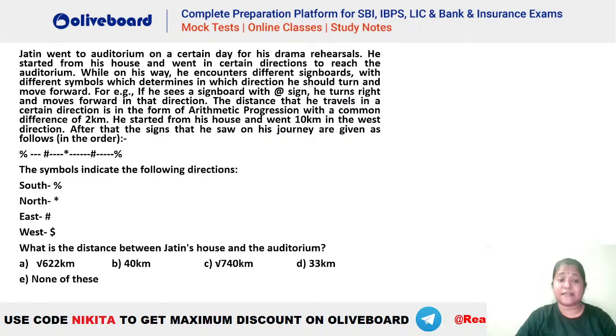Chaliye jaldi se isko solve kariye and let me know what should be the answer. That is, what is the distance between Jatin's house and the auditorium? Okay, Neeraj is getting root 740 kilometers. Okay, under root 740 kilometers. Naveen says none of these. Okay, so what is the answer that you are getting, Naveen? Should be also getting root 740 kilometers. Okay, under root of 740.